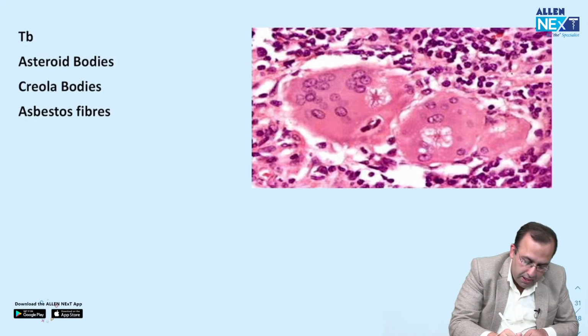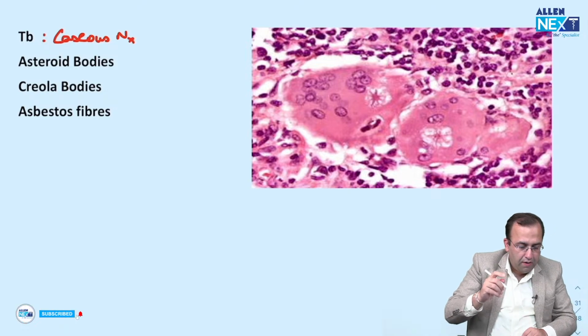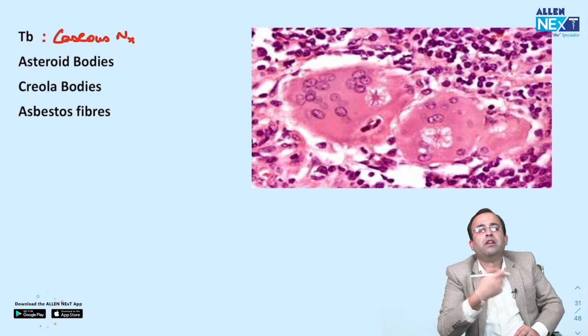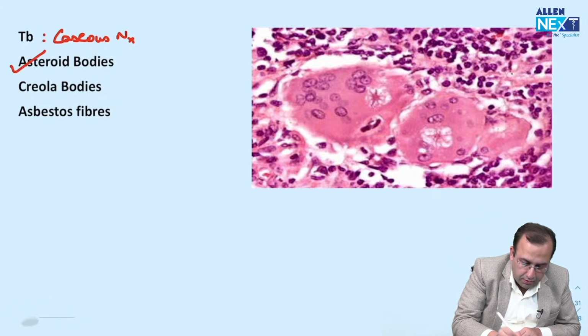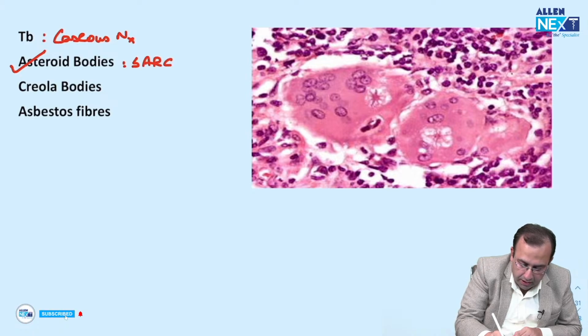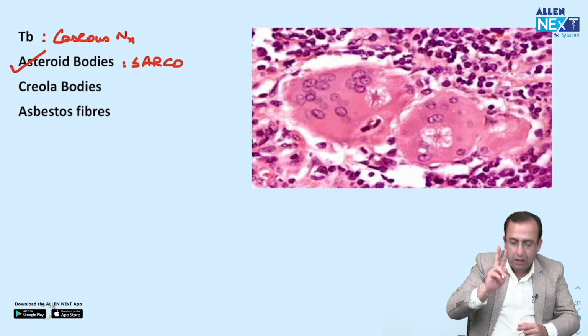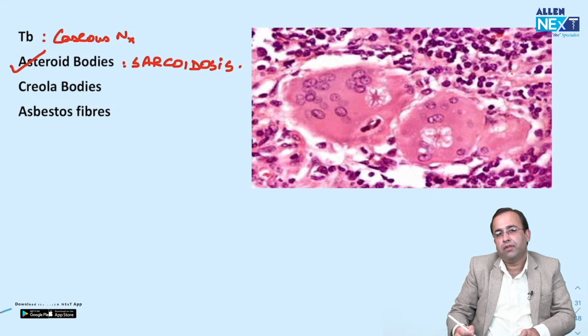Next, diagnosis. TB has caseous necrosis. Now, suppose a question is given: non-caseating granulomas with bilateral hilar lymphadenopathy. Sarcoidosis. Sarcoidosis microscopically shows non-caseating granulomas with bilateral hilar lymphadenopathy, asteroid bodies and Schaumann bodies.